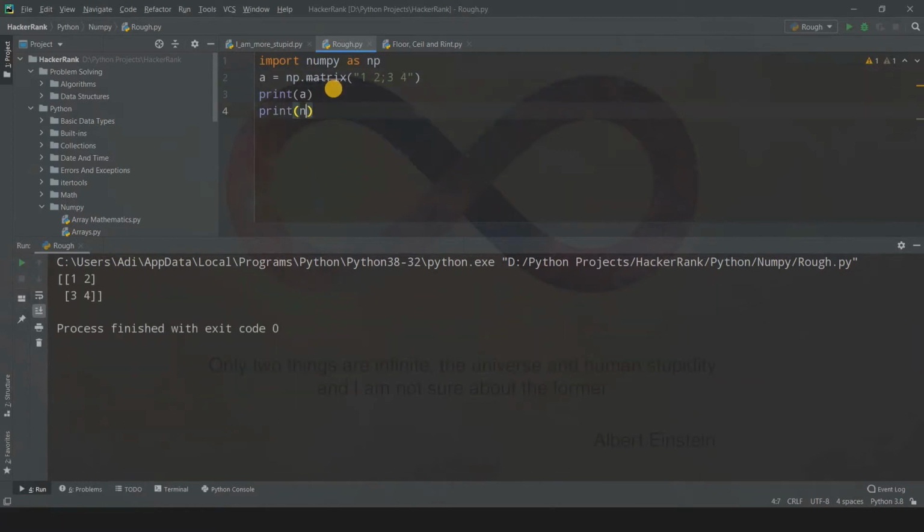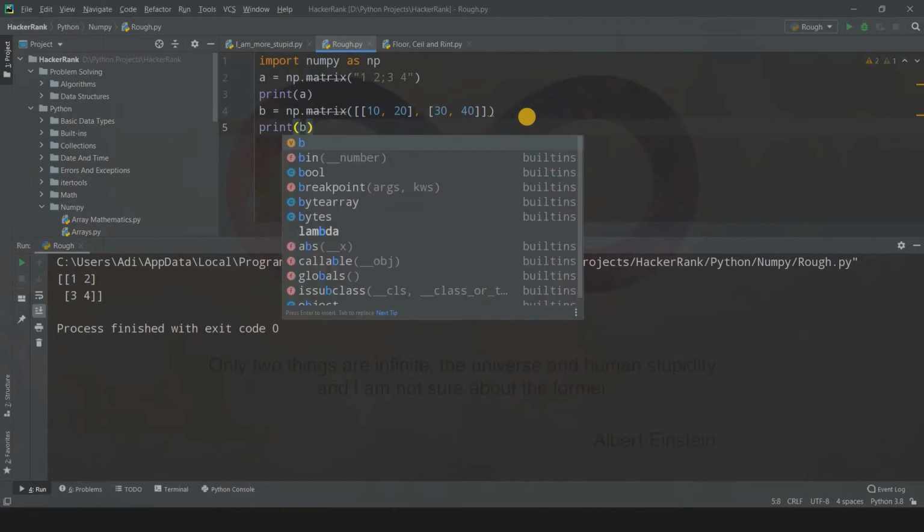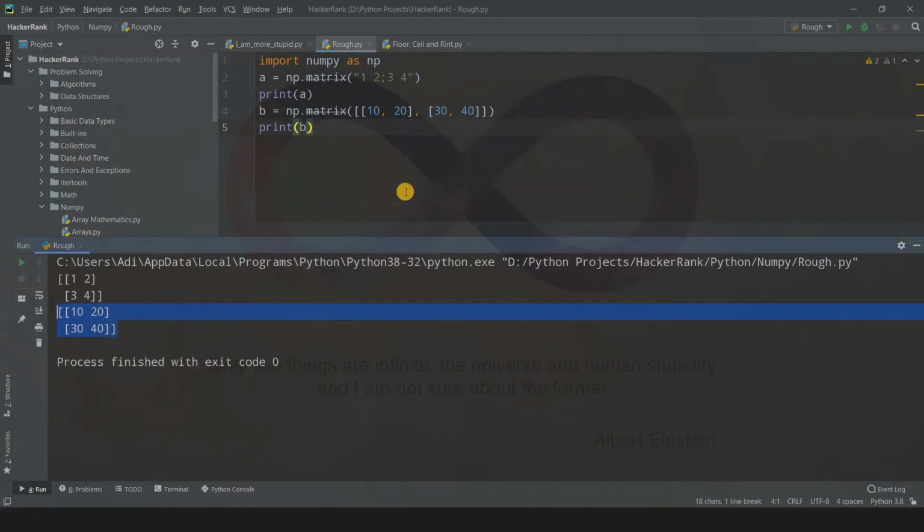And we can use a list as well. I'll say B equals numpy.matrix, and this time I'll use a list. We can use a nested 2D list. So first of all, I'll use 10, 20, and after this 30, 40. See, this is my nested list, right? So this is a 2D array obviously. I'll print out B and let us run this code. Yeah, so we got A and B as well. So we can use strings, we can use lists, or we can use arrays for that matter. So this was our A and B.